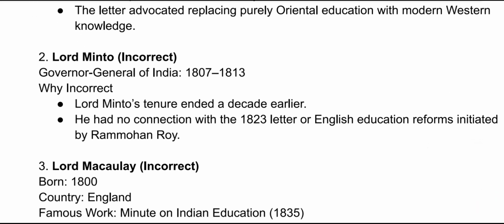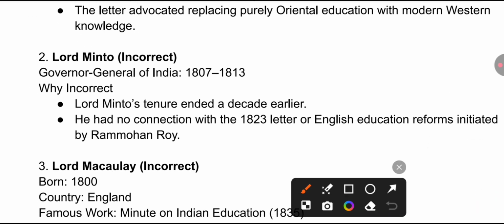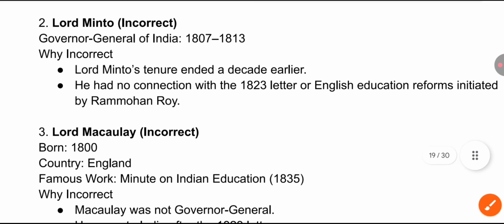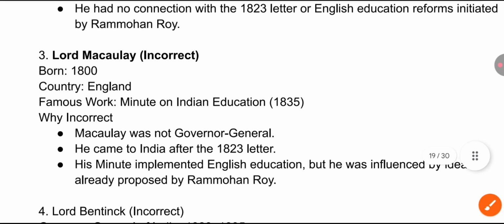Another option we have is Lord Minto. Lord Minto was also Governor General of India. Date you can remember: 1807 to 1813. Lord Minto's tenure ended a decade earlier. He had no connection with the 1823 letter. Remember the exact year mentioned.